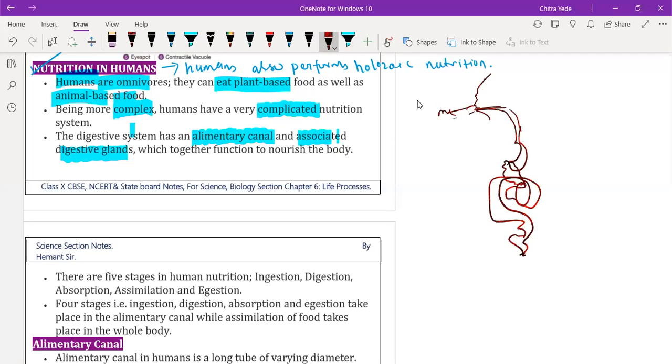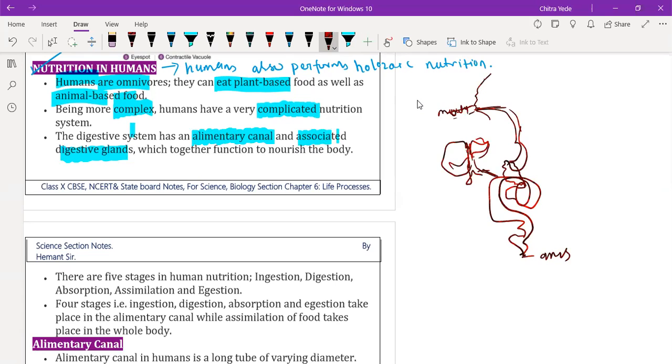And we have already discussed the liver, which is the largest gland of the body, and here the gallbladder is present, that provides bile juice to the small intestine in order to make the food alkaline. We have already understood this in our last lecture. So the alimentary canal starts with the mouth and ends with the anus.